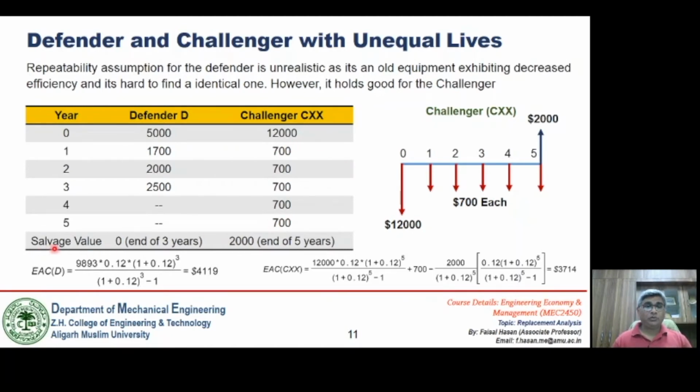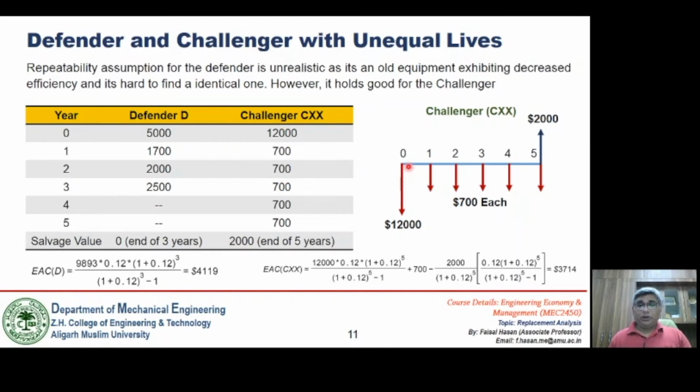Salvage value is also given. For the Defender it is 0, and for the challenger it is given as 2,000 at the end of 5 years. Again, with this data we have to answer whether it is desirable to replace this Defender or not. As far as the computations for the Defender are concerned, we have already done them. The EAC for the Defender comes out to be $4119, as we have done in the previous example. So let's focus on the challenger only.